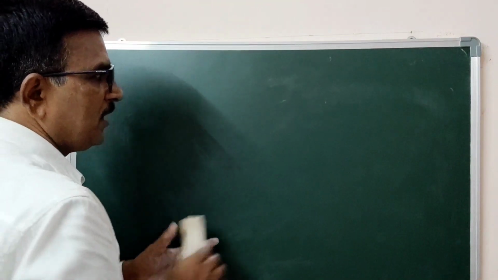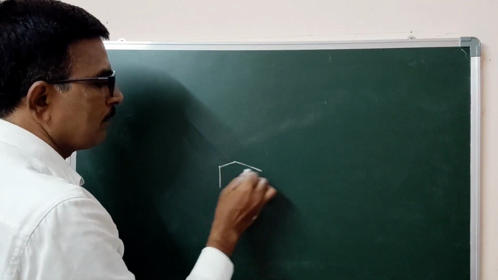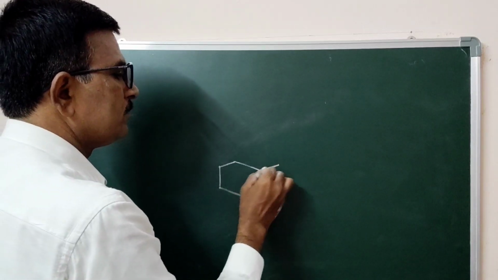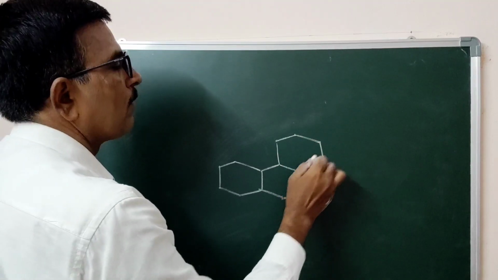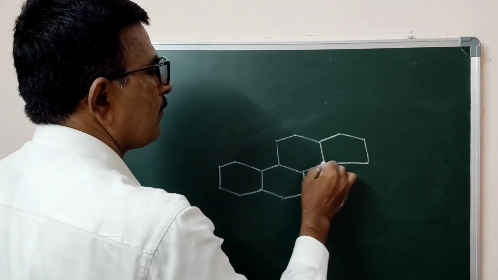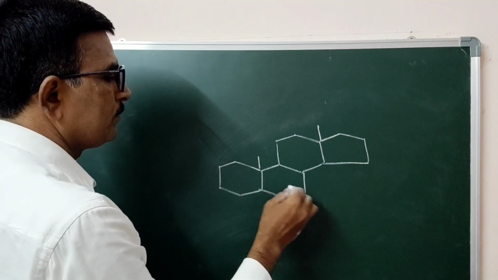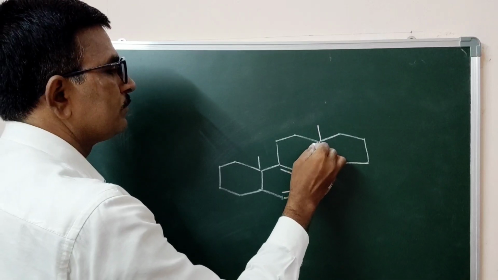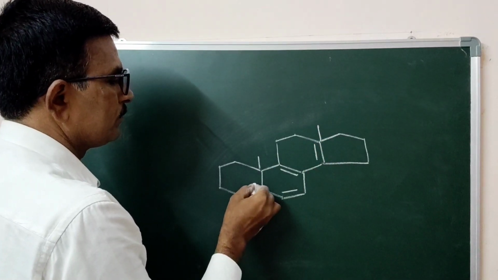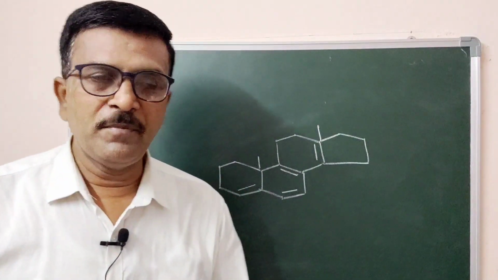One more example. Let us study one more example before we end the class. Now say this is the example, whatever it may be.